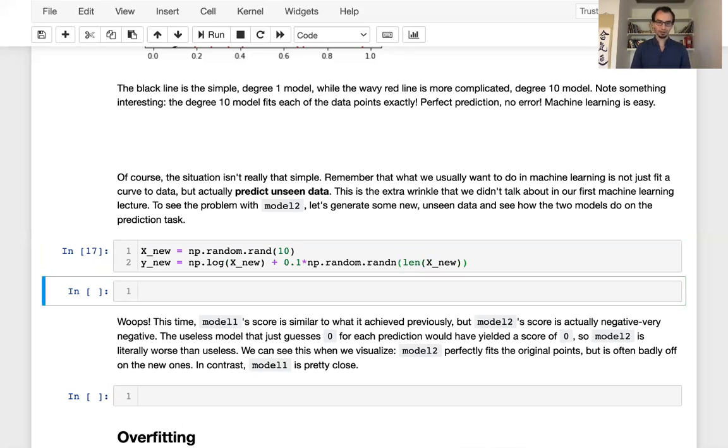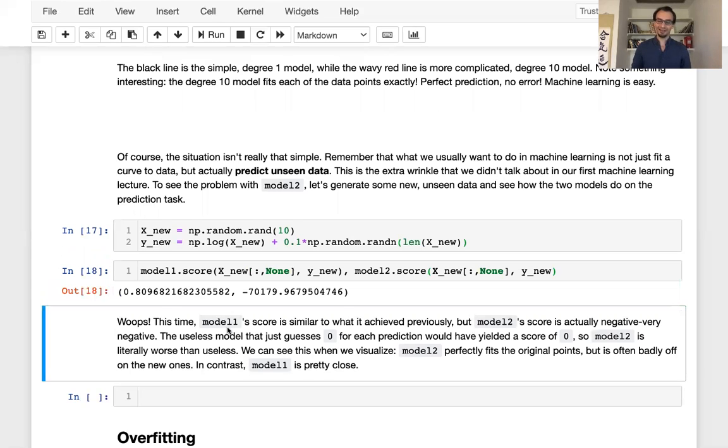Okay, so now we have some new data. Our models have already been trained. We don't have to train or fit them again. So let's go ahead and actually check model1.score. I'm going to evaluate it on x new, and I need to expand x new again, and y new. And let's compare that to Model 2's score on the same data.